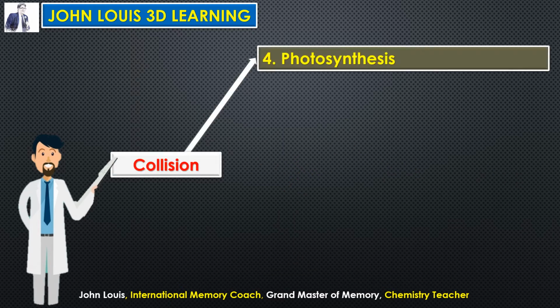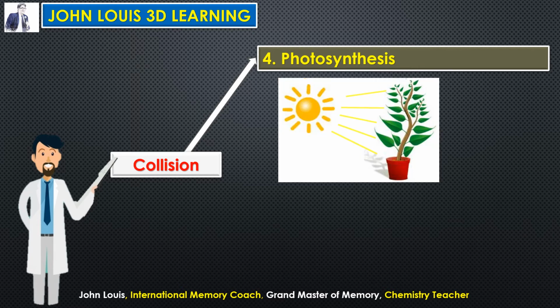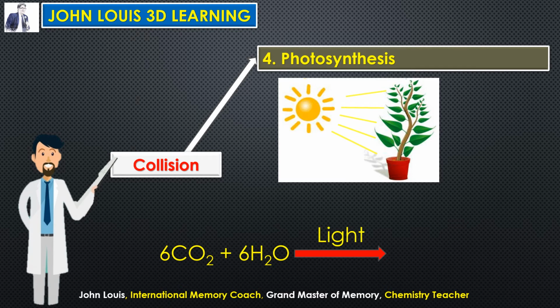Okay, the fourth type is photosynthesis. In the presence of sunlight, collision takes place. For example, you take plants, photosynthesis takes place. What is photosynthesis? Carbon dioxide and water, carbon dioxide from air and water from the root. The plants extract both of them and in the presence of light, they combine to form glucose and oxygen. So here the sunlight is very, very important for water and carbon dioxide to collide with one another to form the new product glucose. Clear?